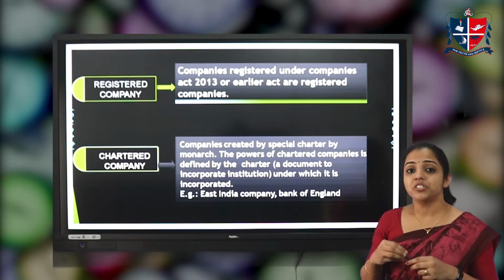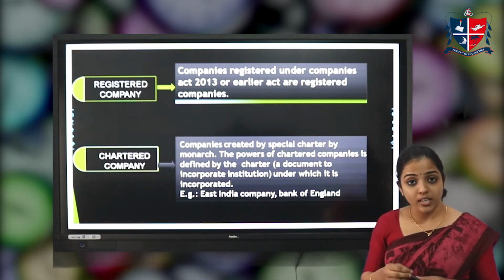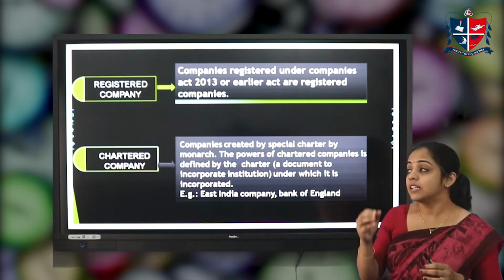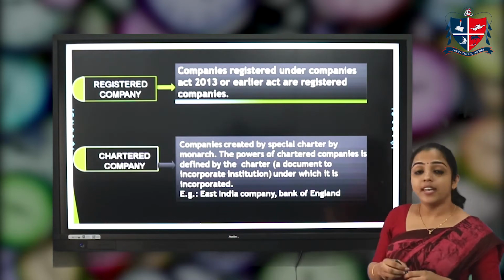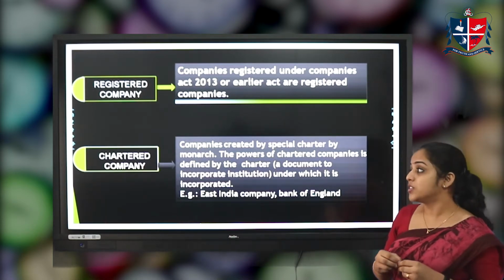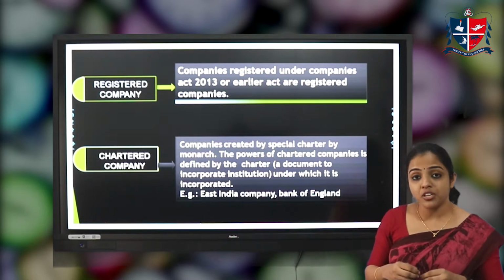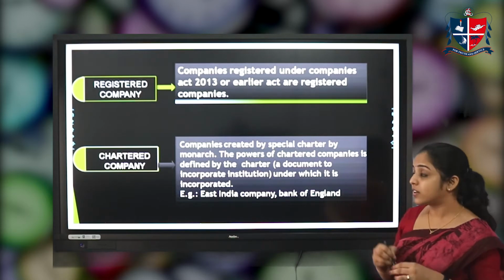The second type of classification is registered company. When a company is registered under the Companies Act, which may be 2013 or 1956, then such a company is considered a registered company. The next one is chartered company. Chartered companies are companies created by a special charter, by the grant of a royal court or the crown.